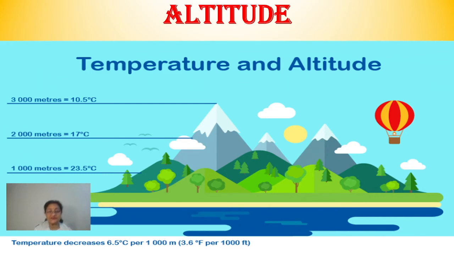It is basically because of the normal lapse rate that we find low temperature in Shimla, Darjeeling, Srinagar, Ooty. But as compared to that, on the same day at Lucknow, Delhi, Agra, Patna, all these places experience hot conditions. The temperatures are higher.